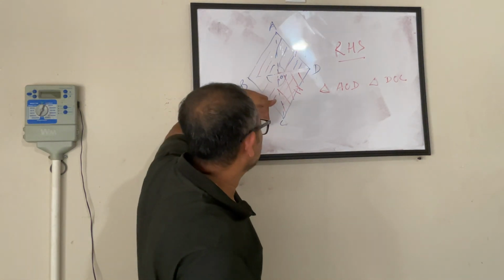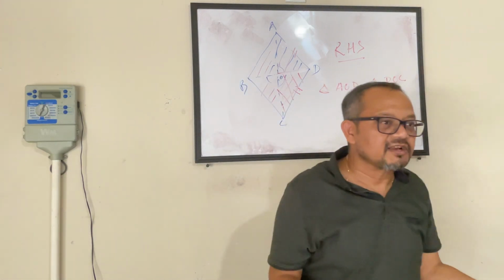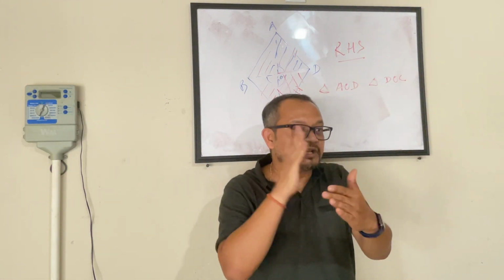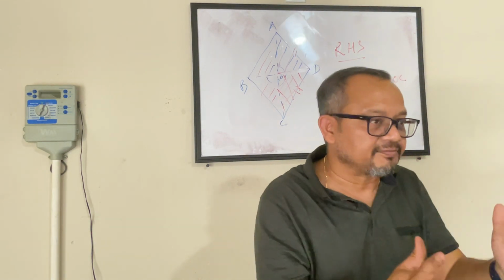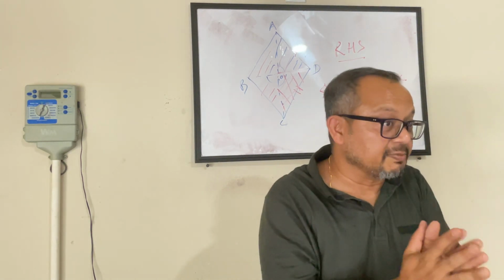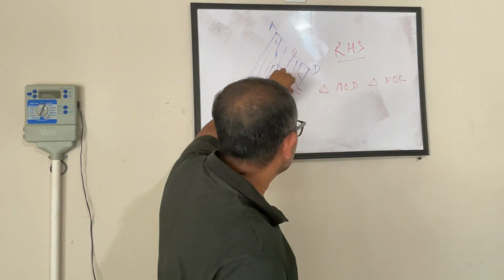So hypotenuse are matching because it's a rhombus. Side is common, that has to match. So one hypotenuse and one side match, they are congruent. If they are congruent, meaning the area is same. Everybody with me so far? So this triangle and this triangle's area is same. This triangle and this triangle's area is same.